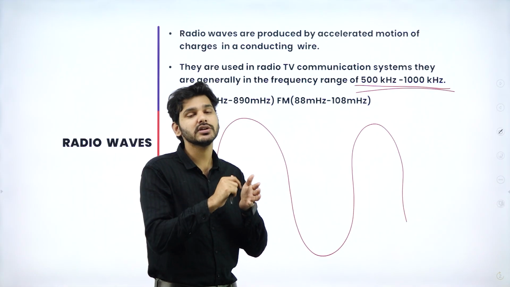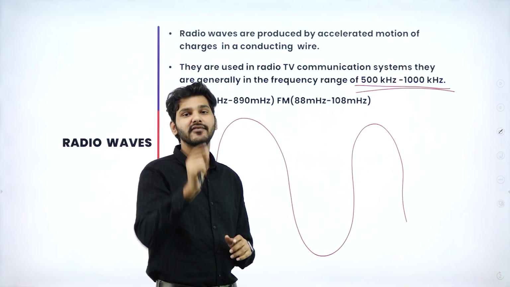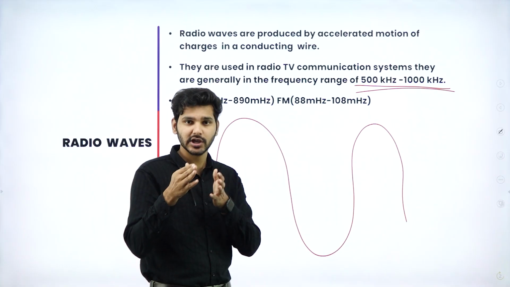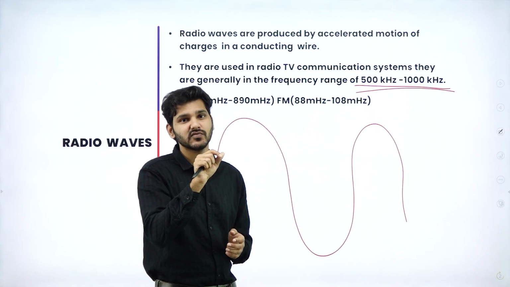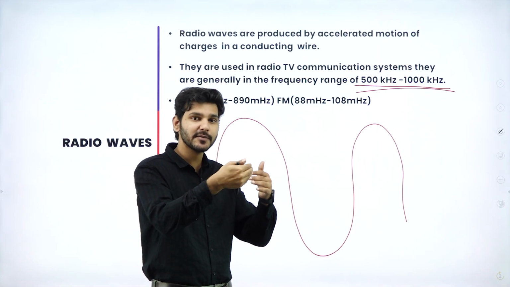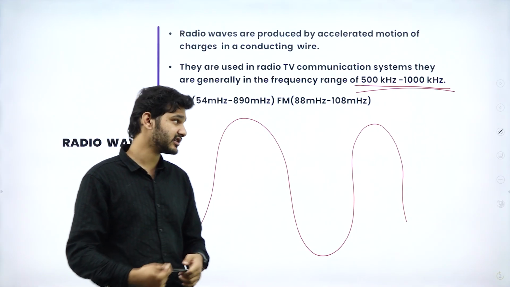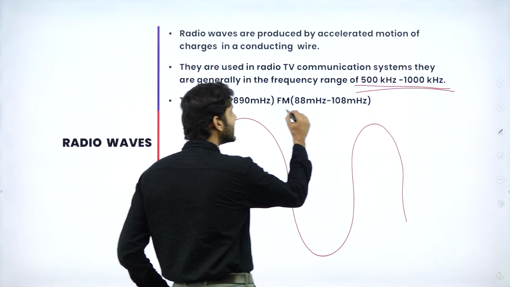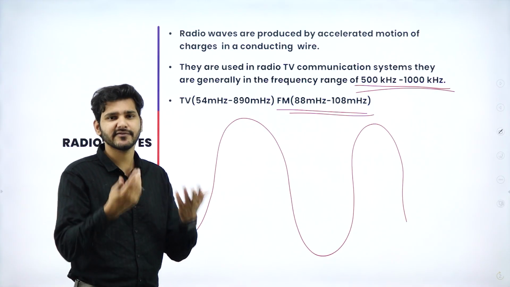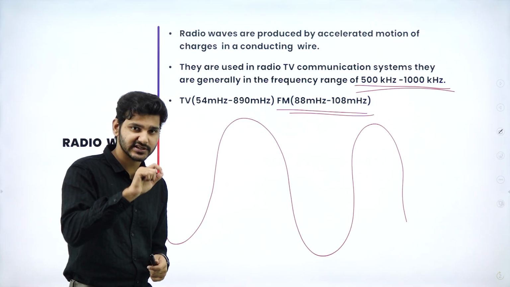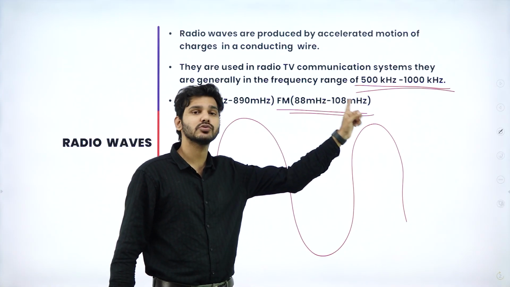That is why you can tune your FM, you can tune your AM, and you can modify that signal so that the exact waves you are picking up differ. You're just changing the antenna signal, changing the station, which means you're changing the frequency so that you pick up the desired channel, like 98.3, 95.2, like that. FM is operating between 88 to 108 megahertz, which means for FM or AM radios, when you tune in that signal, you're just adjusting it so that you pick up any waves between these two ranges.